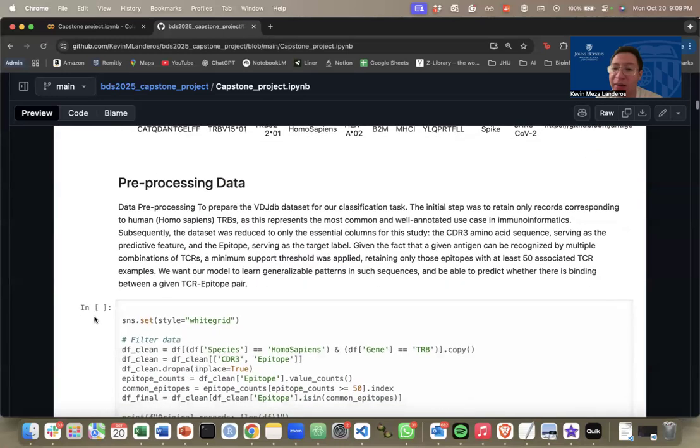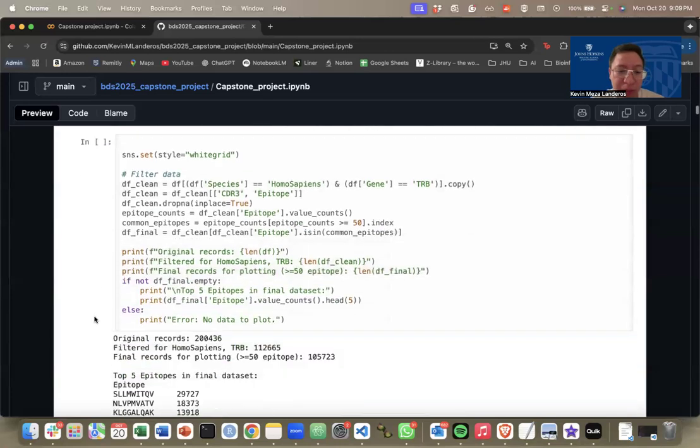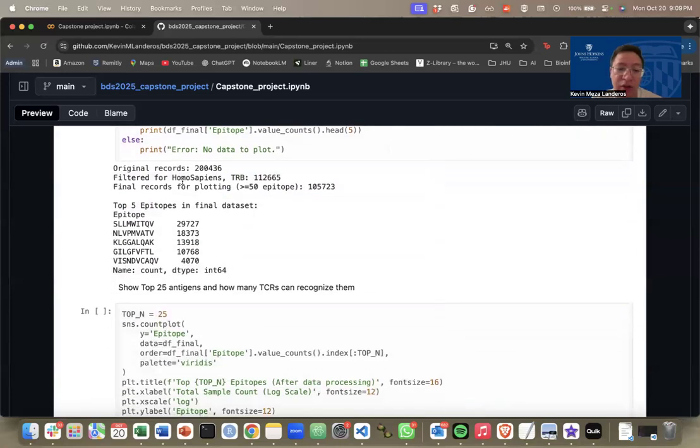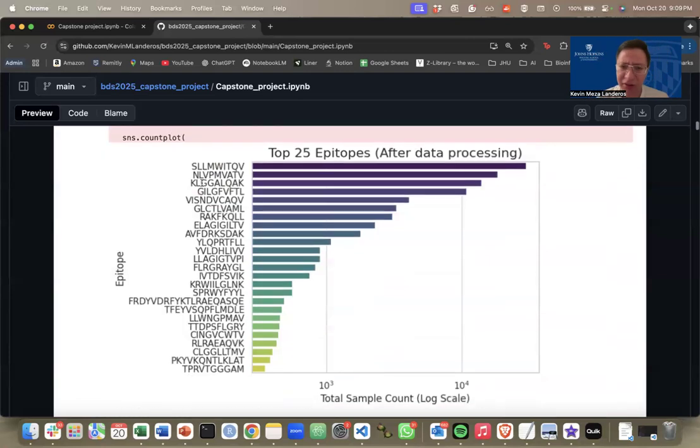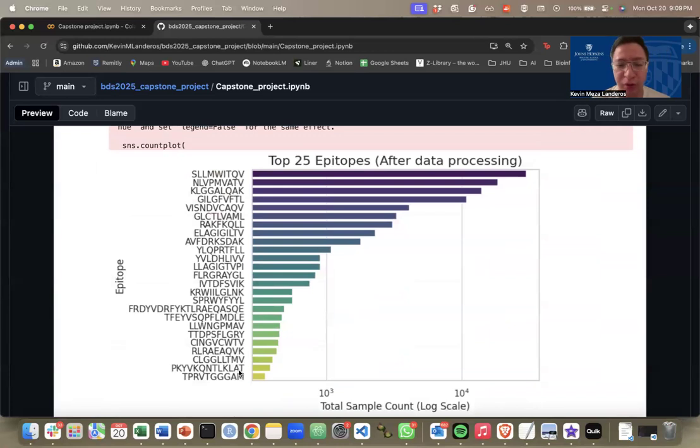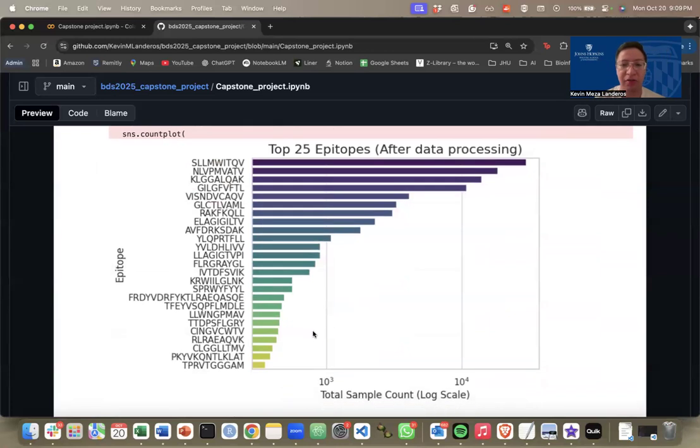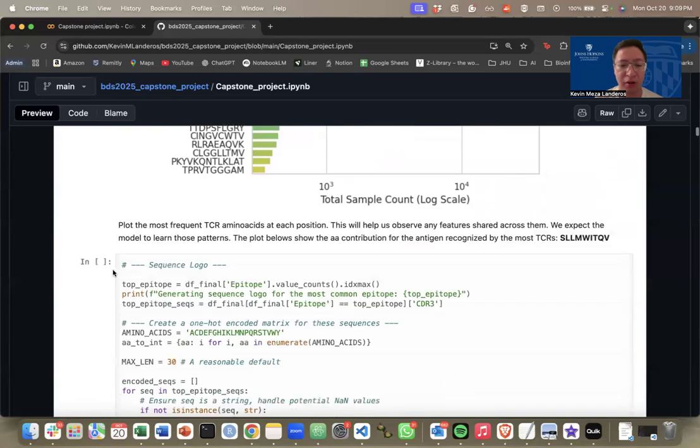I processed this data before training my model. I kept only TCR beta sequences coming from human, and I am only considering epitopes that are recognized by more than 50 TCRs. Here you can see the top 25 epitopes and the number of TCRs that recognize those epitopes. As you can see, many TCRs can recognize the same epitope.